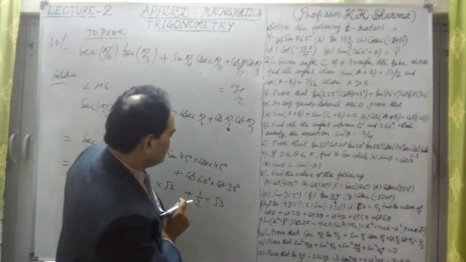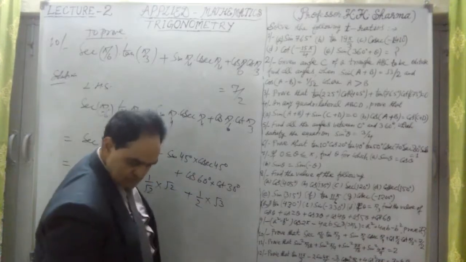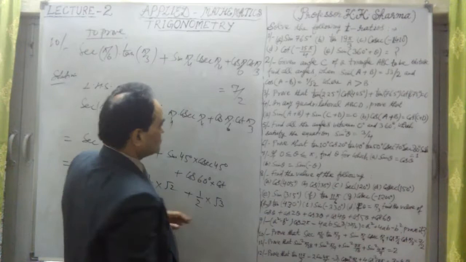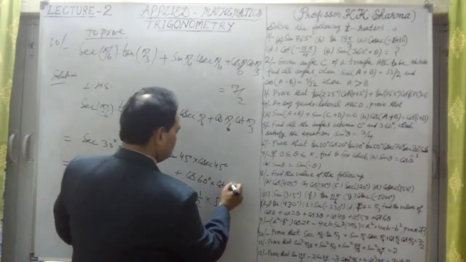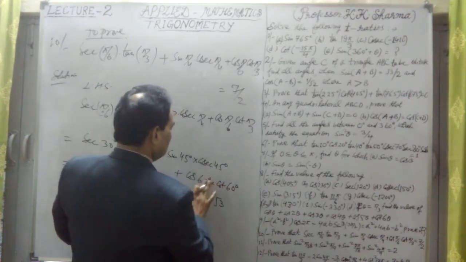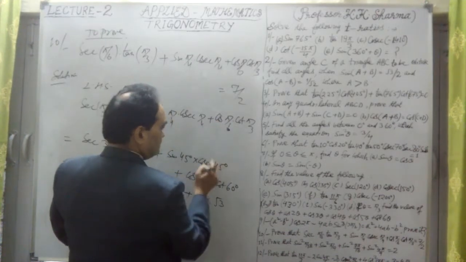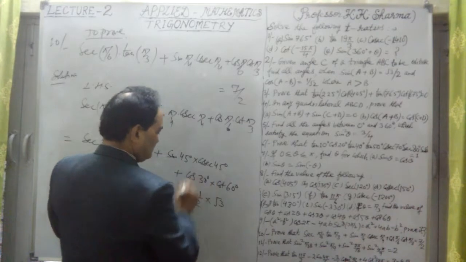Sorry, this is cot pi by 3, cot 60 degree. And this is 30 degree. Cos pi by 6 is 30 degree.